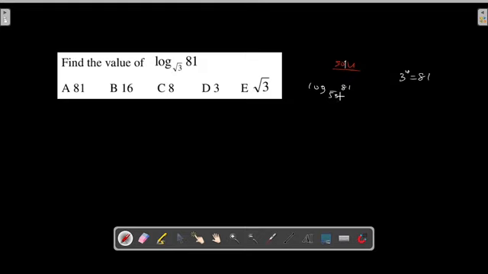This topic in logarithm is called change of base. Students find it difficult to solve this kind of problem in logarithm. When they have a question on change of base, they find it difficult to solve. So in our VIP class, we have an easier way to solve or to remember and apply the questions on change of base to make it more easy.